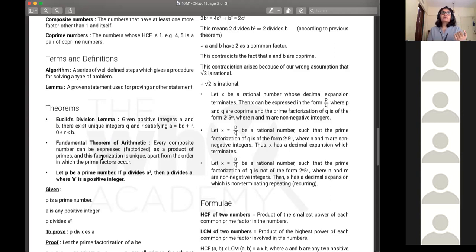And you've got like a little bit about decimals, like predicting ki agar ek fraction hai, so you can predict whether it's going to be a terminating, non-terminating, recurring decimal. And agar terminating decimal hai, then you can predict how many decimal places it's going to have. Okay, so this is like the entire chapter.